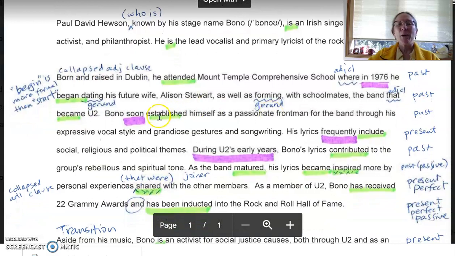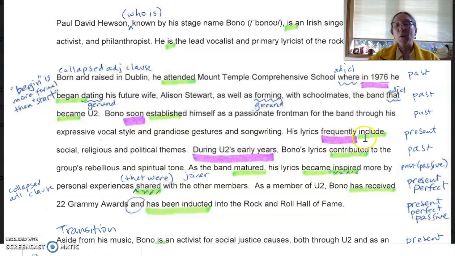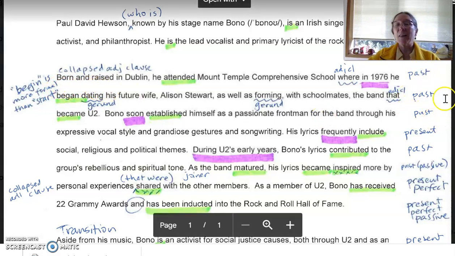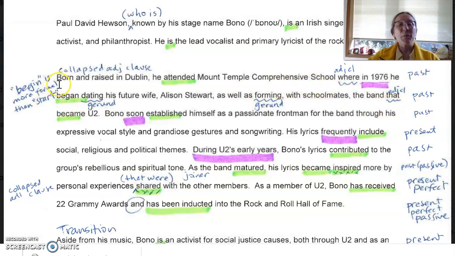Okay, here's the second paragraph. We went through and found in 1976, soon, frequently, and during U2's early years. Those are the time phrases I found. How about you? Did you find those? Did you find different ones? I can't wait to see your paper. All right, and now we have to find the verbs. So we're going to try to see if we can change them. Here it looks like the beginning sentences are in the past, so let's put it in the present and see if we can find the verbs.